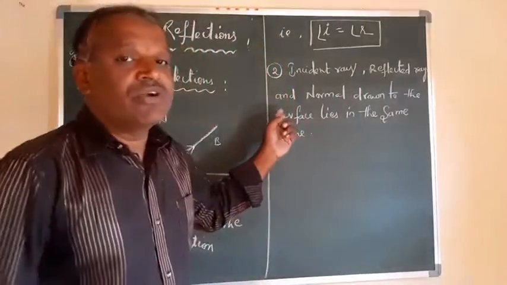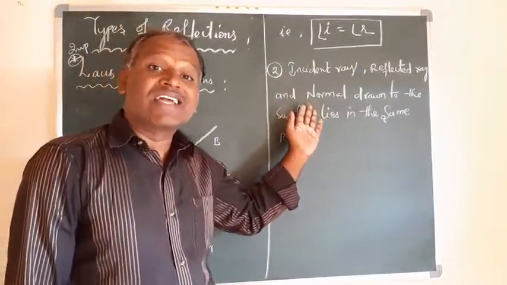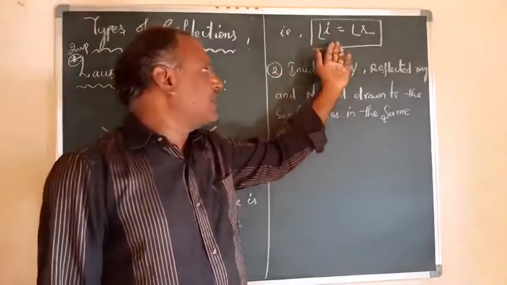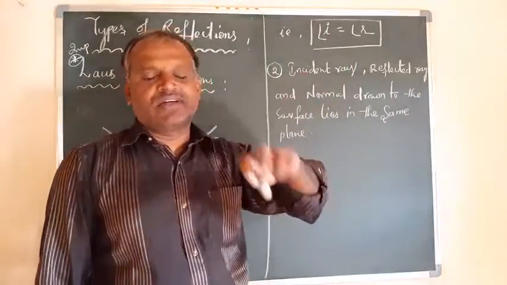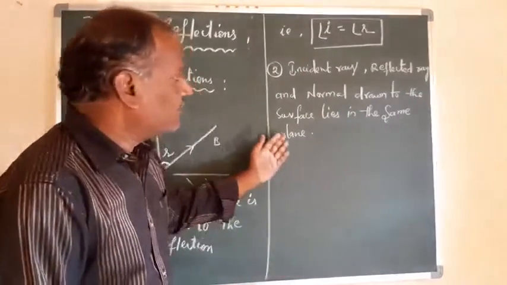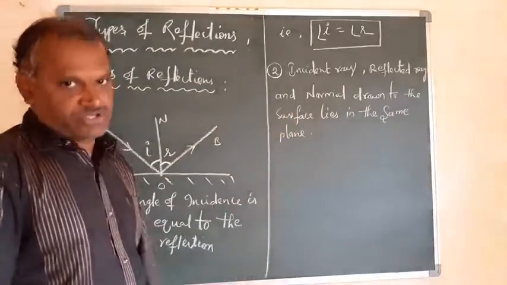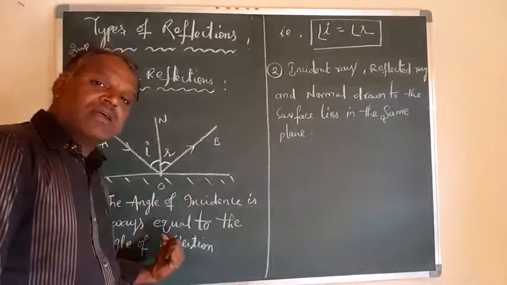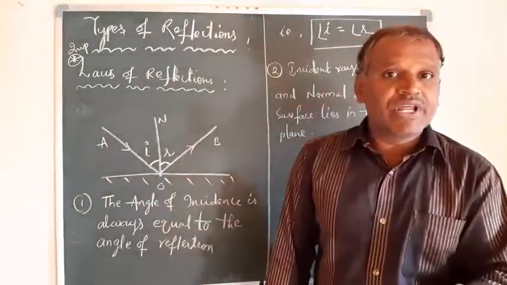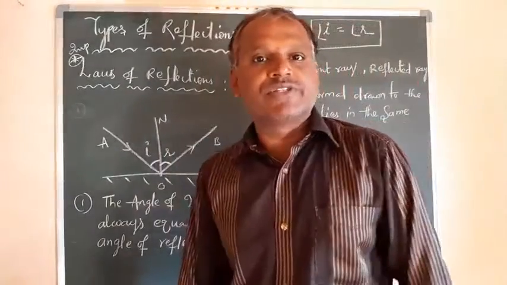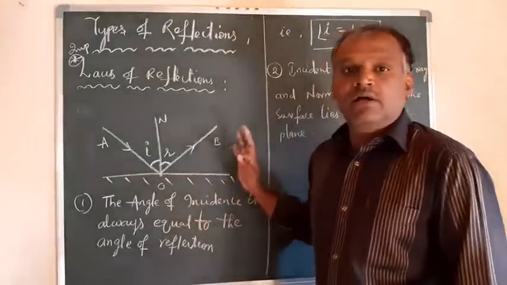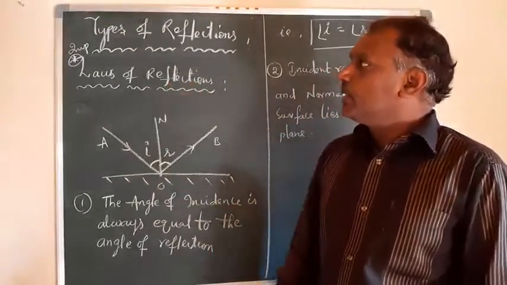This is what is observed, and it is given as a law called the second law of reflection. The first law is that I is equal to R, and the second is that the two rays and the normal are always present in the same plane. The first law is that the angle of incidence is equal to the angle of reflection, which is always obeyed. The second is that the incident ray, reflected ray, and normal drawn to the surface lie in the same plane. These are the laws of reflection.